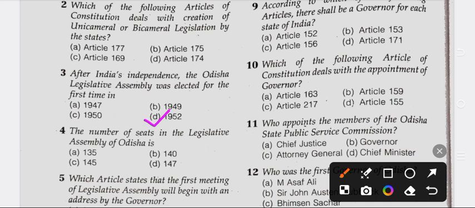1952. Question number 4. The number of seats the Legislative Assembly of Odisha is. Option A 135, option B 140, option C 145 and option D 147. So question number 4 right answer is option D, 147.